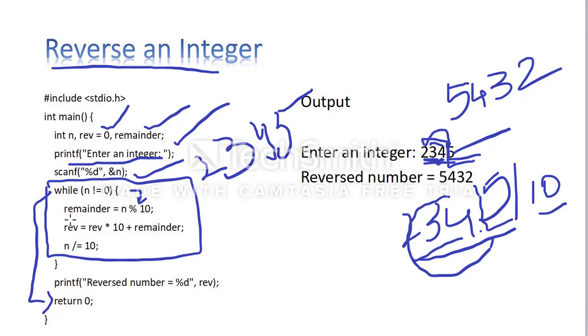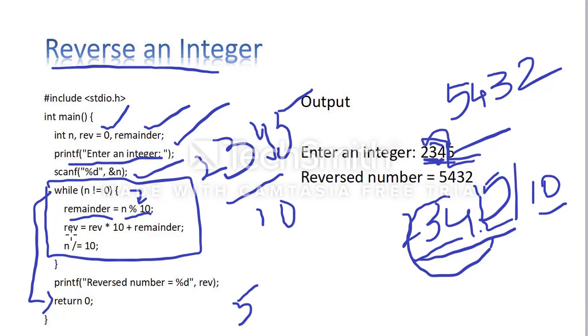Here I am taking remainder is equal to n modular division by 10. What number are you getting? Already I have explained, this is the logic. First I have to take 5 and place it into the first position. So remainder is equal to n modulo 10. What is the n value here? 2345. 2345 modulo 10 means it will take only the remainder. 2345 divided by 10, the remainder you will get is 5.